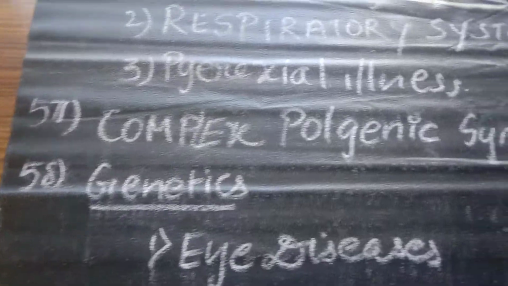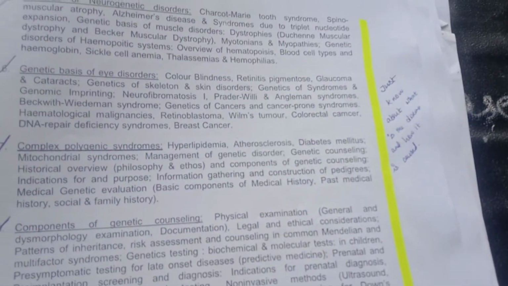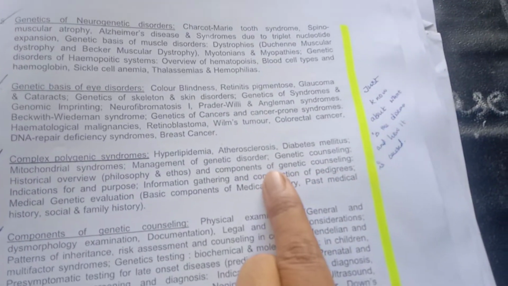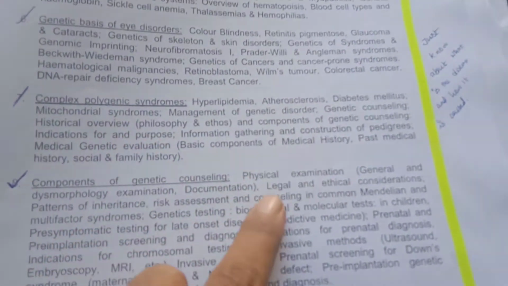Next thing, complex polygenic syndromes. Again, you need to refer to your syllabus. If you go to page number 16, you can find here hyperlipidemia, complex polygenic inheritance, atherosclerosis, diabetes mellitus, mitochondrial syndromes, like that. You should study this particular thing, friends.